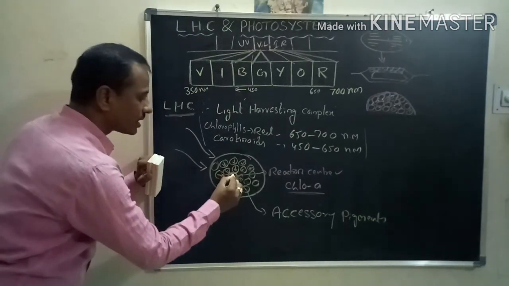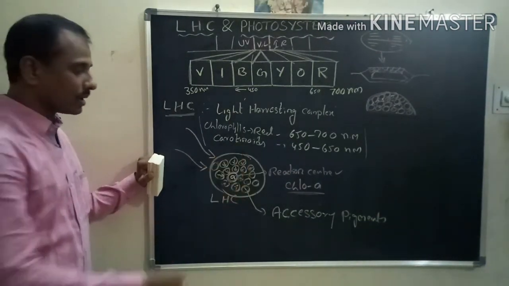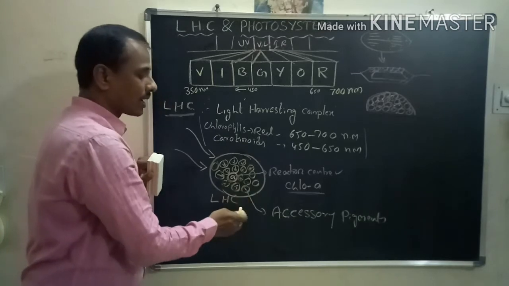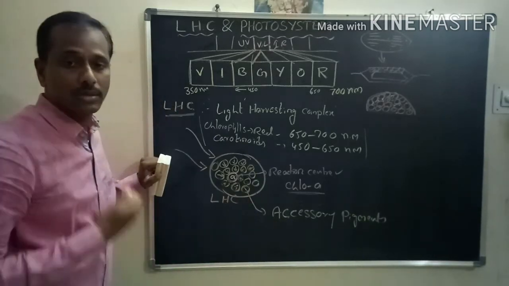One is the reaction center, which must be chlorophyll a. All the remaining pigments are called accessory pigments.